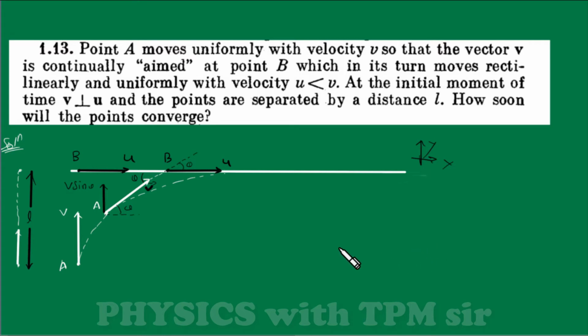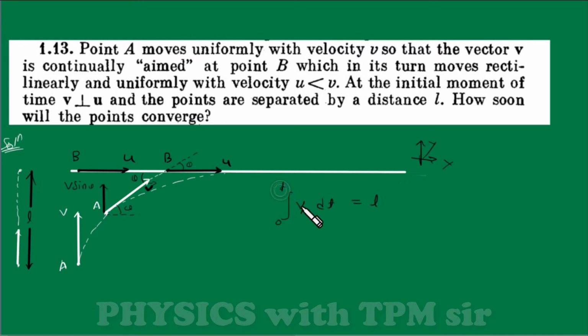So displacement along the y direction is equal to L. The displacement along y can be written as the integration of Vay, because particle A is moving toward the y direction, Vay into dt should give L.